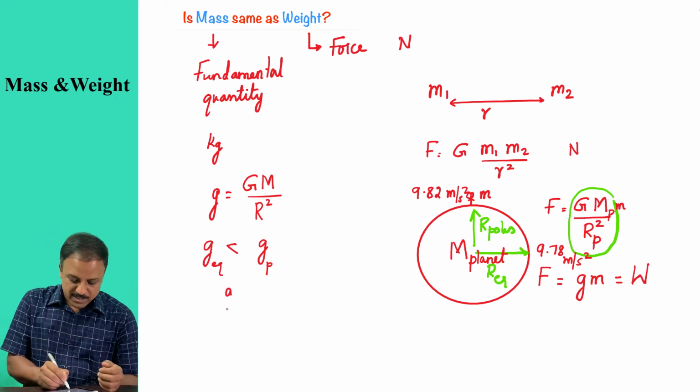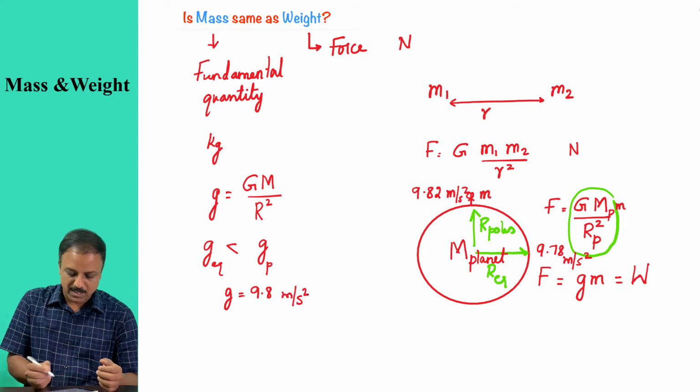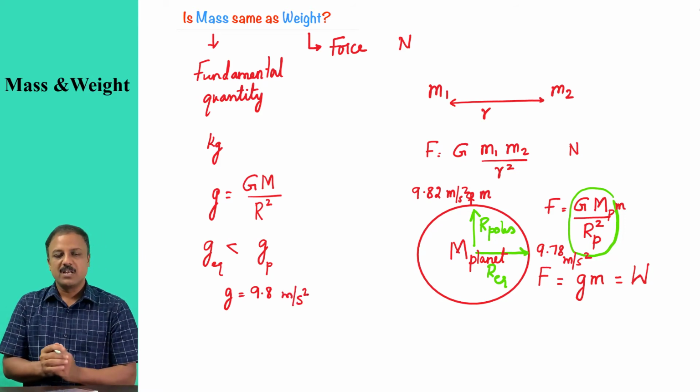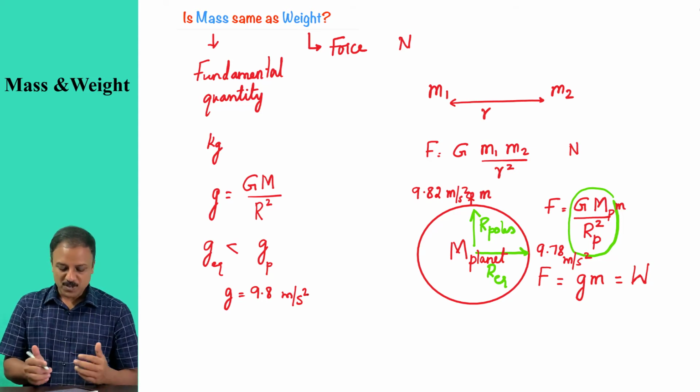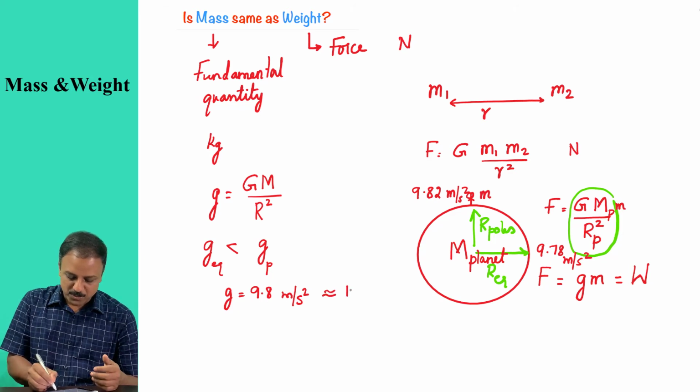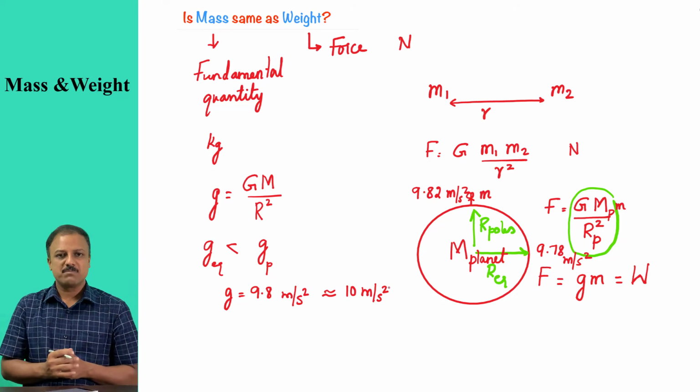So we say g is equal to 9.8 meter per second squared, which is nothing but an average of these two values. Now again, for calculation purposes, we round it off to 10. When we approximate this value to 10 meter per second squared, our calculations become much easier.